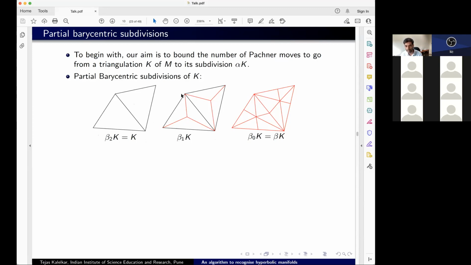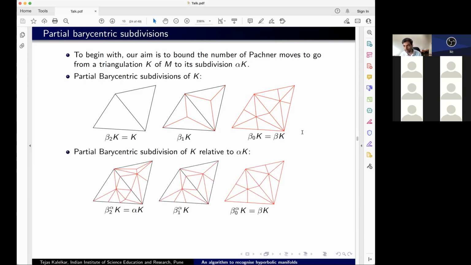Then I look at this edge, for example. Its star is this region, all the simplexes which contain this edge, and I replace the star of this edge with a cone over its boundary. I do this for all the edges, and that gives me the barycentric subdivision. The reason for elaborating on this step by step is that you can really do this for any subdivision.